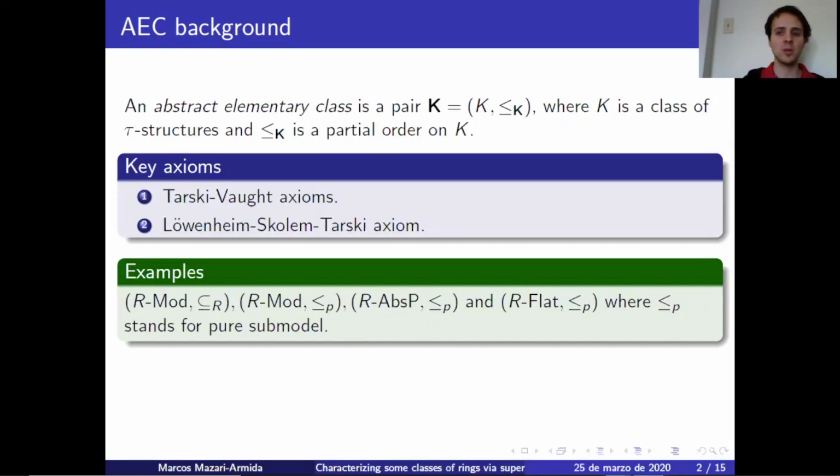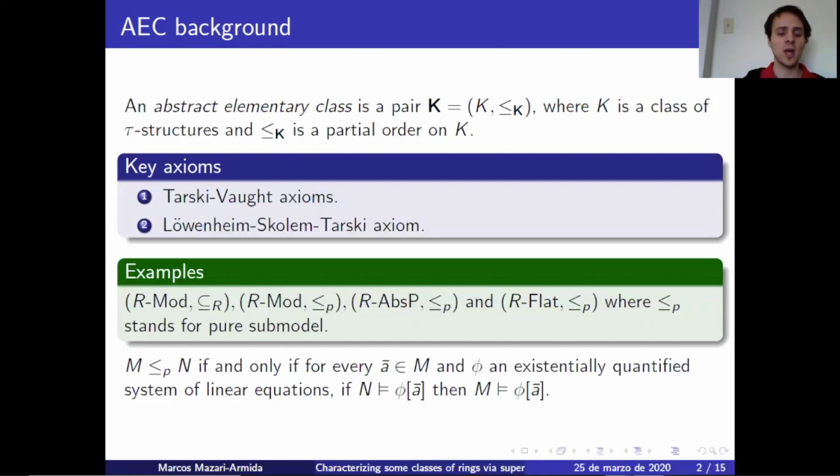Now, as the pure submodule relationship will appear a lot, let me remind you what it is. M is a pure submodule of N if and only if for every ā in M and φ an existentially quantified system of linear equations, if N satisfies φ(ā), then M satisfies φ(ā). So being a pure submodule is stronger than being just a submodule, but it's weaker than being an elementary submodule.